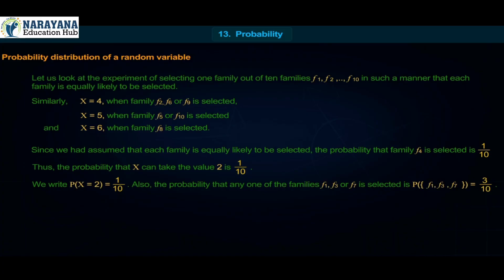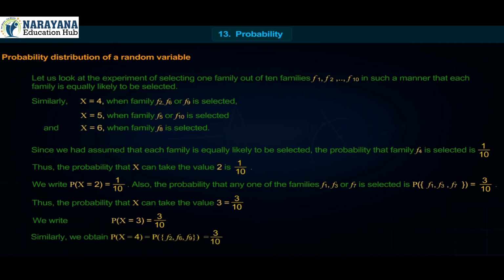Also, the probability that any one of the families F1, F3 or F7 is selected is P of F1, F3, F7 is equal to 3 upon 10. Thus, the probability that x can take the value 3 is equal to 3 upon 10. We write P of x is equal to 3 is equal to 3 upon 10.